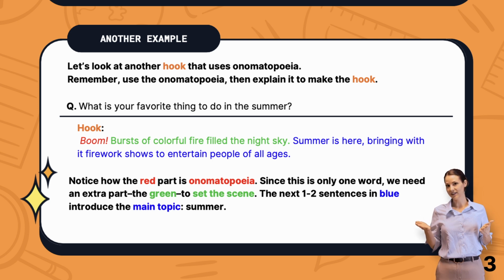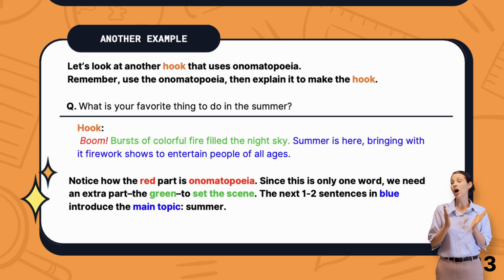Now let's read the hook all together. Boom! Bursts of colorful fire filled the night sky. Summer is here, bringing with it fireworks shows to entertain people of all ages. Notice how the red part is the onomatopoeia. Since it is only one word, we need the extra part, the green part, to set the scene. Then the next 1 to 2 sentences in blue introduce the main topic, which is summer. Is it starting to make sense?